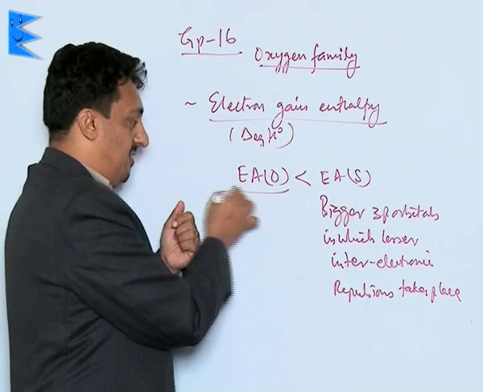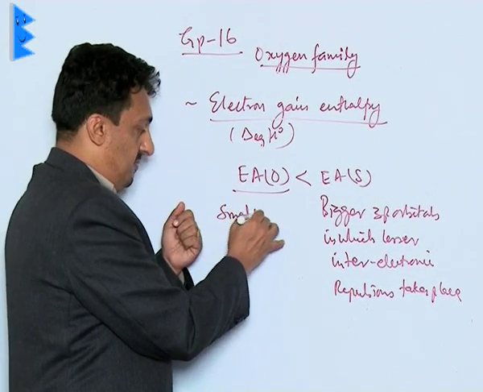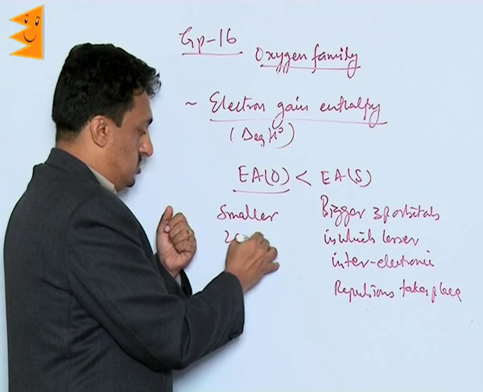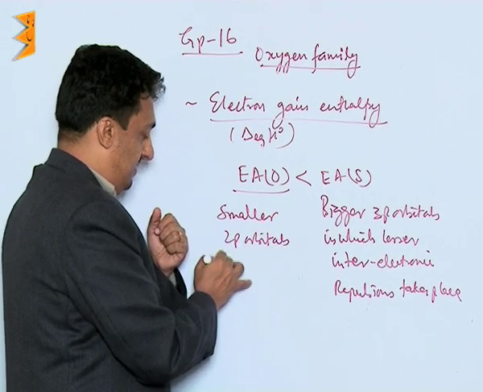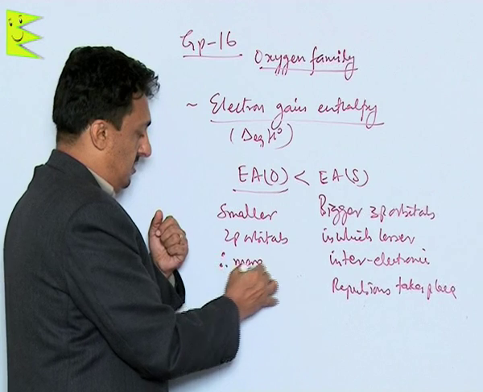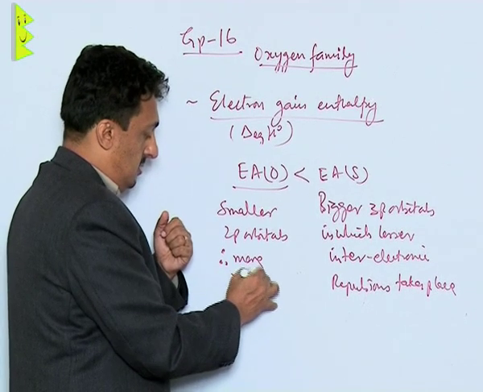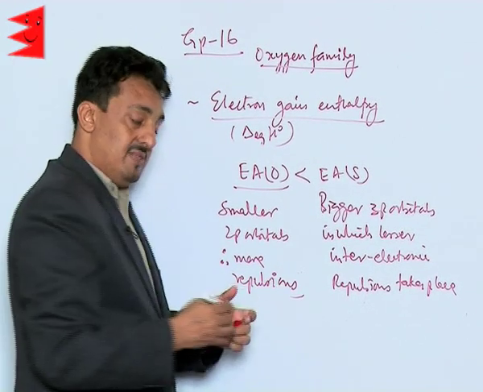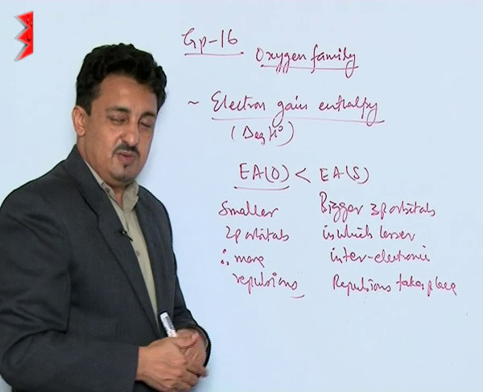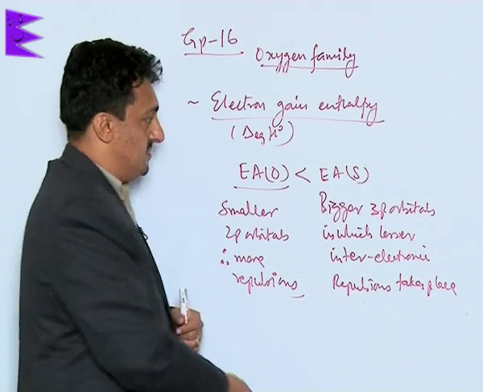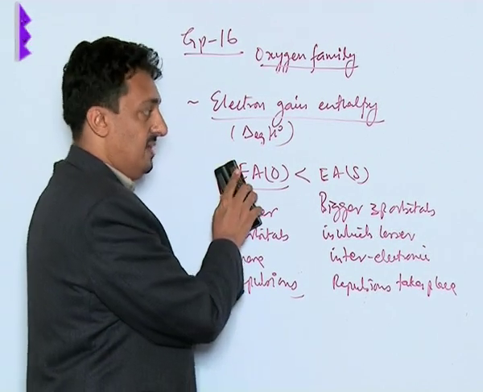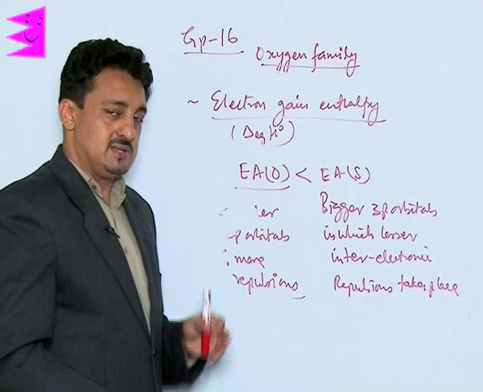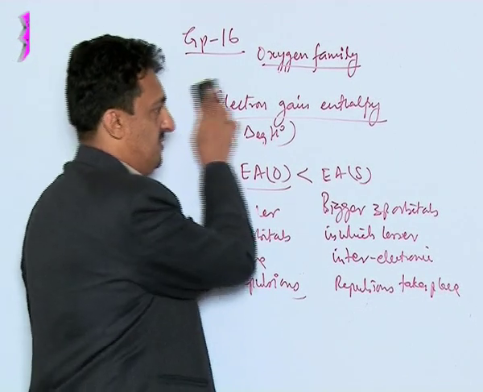Whereas oxygen has smaller 2p orbitals, therefore more repulsions. That's why sulfur has the higher affinity, and then it decreases onwards down the group after sulfur.